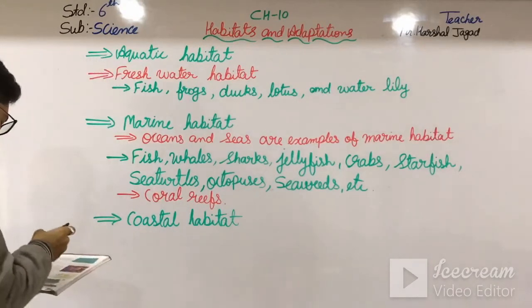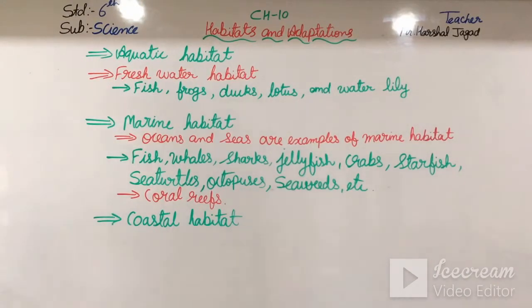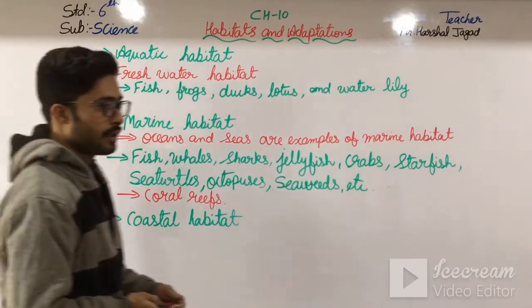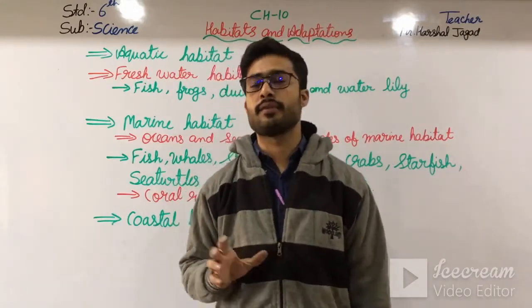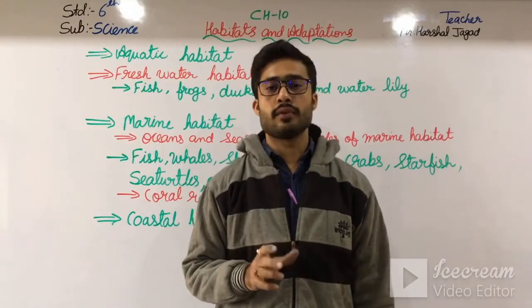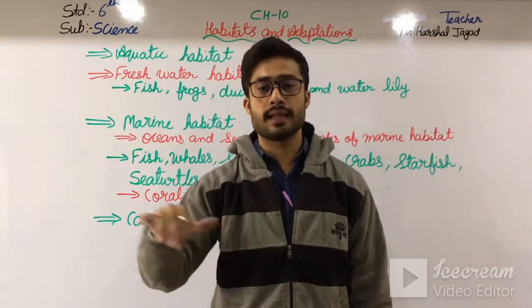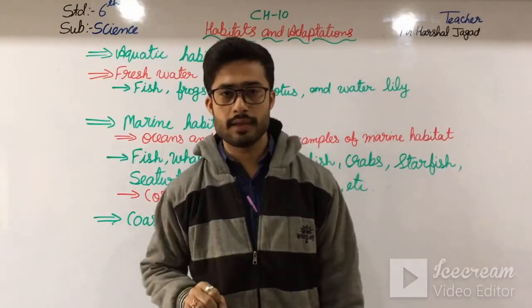First of all, we have seen the coastal area. So what is coastal habitat? We can say in Gujarati, near the seashore. Everything that is found near the seashore.